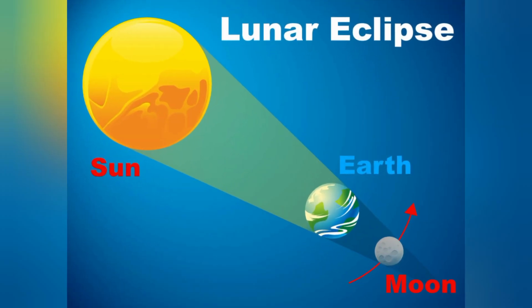All planets and other bodies in space cast a very long conical shadow in the direction opposite to the source of light. Here in the solar system, the source of light is the sun, and when other celestial bodies come in between, they cast a shadow on the earth. Similarly, when the earth comes in between the moon and the sun, the earth casts a shadow on the moon, and this is called the lunar eclipse.